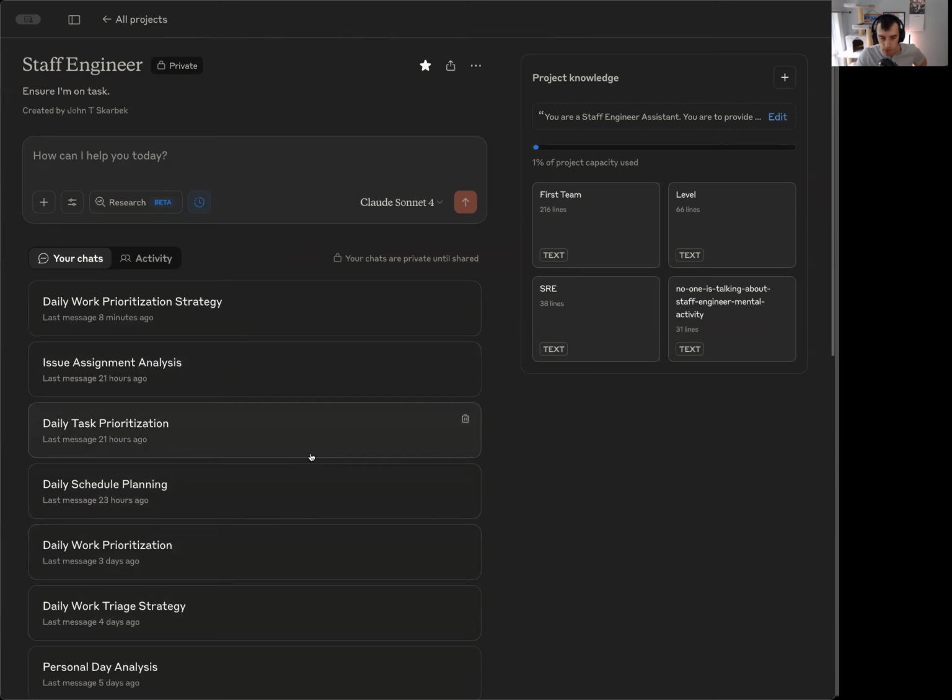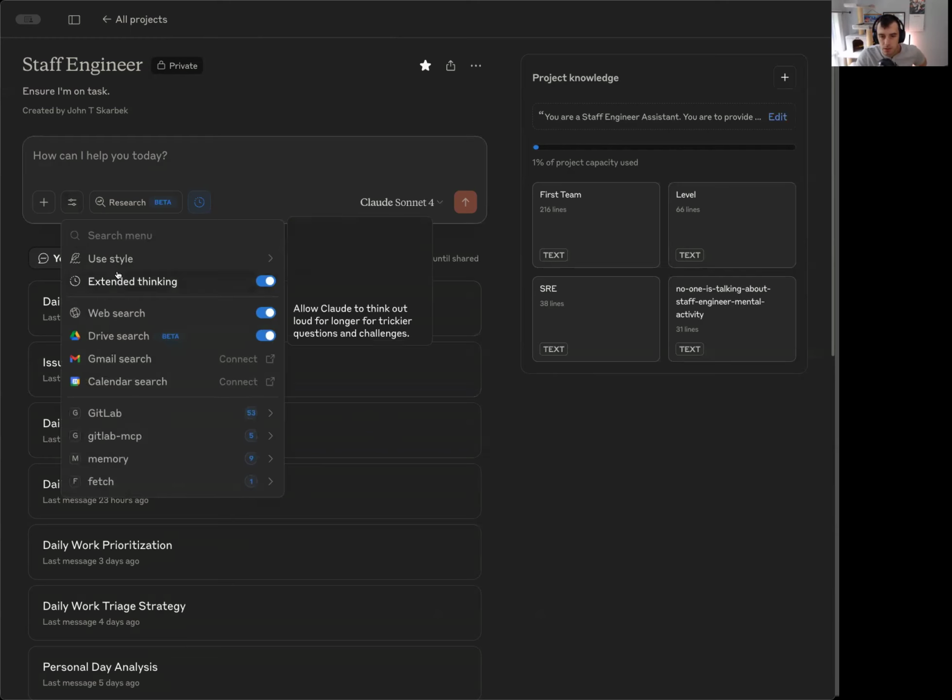I would love to see something like this inside GitLab Duo because GitLab has all of that context, including the epics that you're responsible for and such. That's something that I don't think any of our MCP servers are capable of because I think there's an API limitation. I can't really remember off the top of my head what that is. But there are other areas that I need to figure out how to do better with, like calendar and maybe Gmail as well. But we need to also somehow deduplicate information.